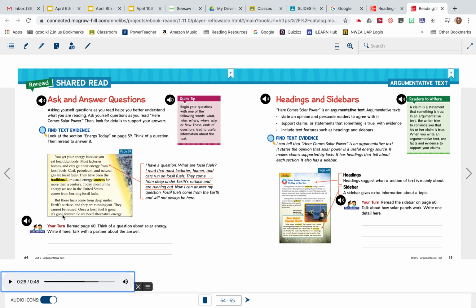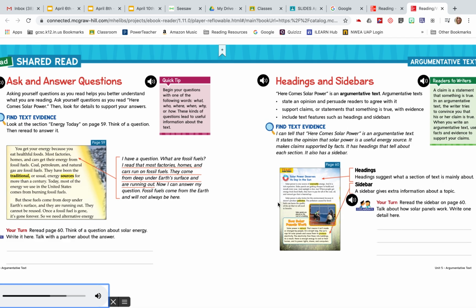Then it asks you to reread page 60 and think of a question about solar energy. Write it here. So remember, you have page 60, you have this text assigned to you in ConnectEd. So you can go ahead and pull that assignment up and look at page 60. We've got page 60 over here, but it's awfully tiny.